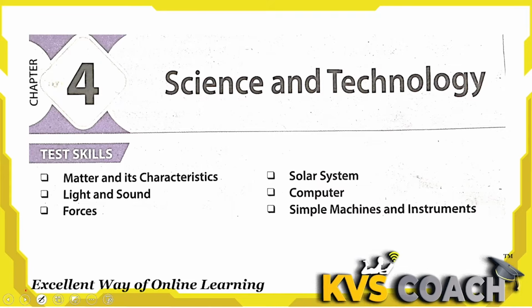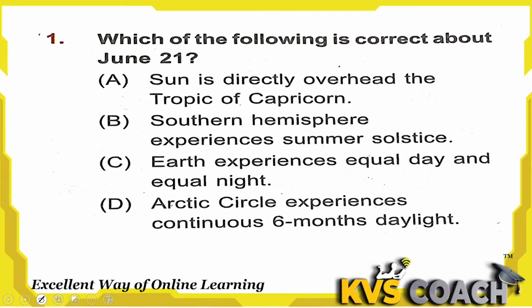To discuss matter and its characteristics, solar system, light and sound, computer, forces, simple machines and instruments. Let's start. Question 1 is, which of the following is correct about June 21?